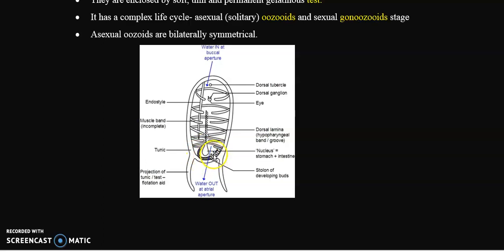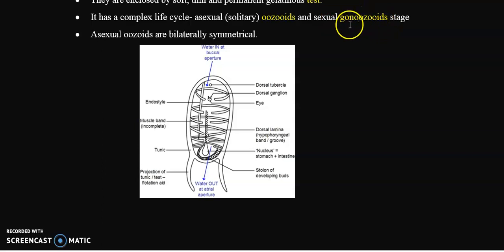From this stolon there arises a structure called the blastozoid. The blastozoid is a precursor, a sexual stage just before the gonozoid stage. I have already told you that it has a sexual stage called the gonozoid.